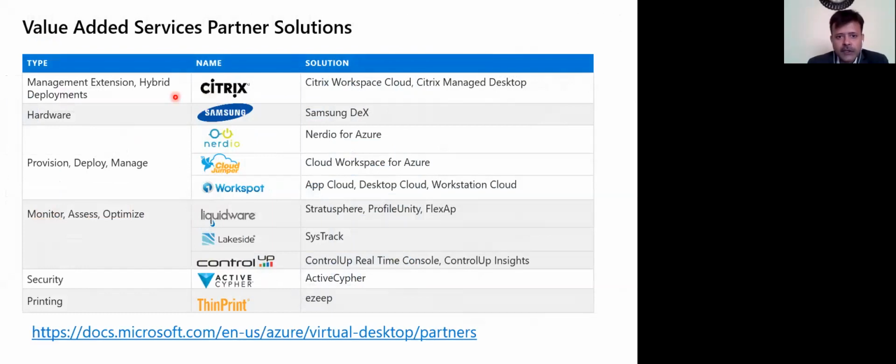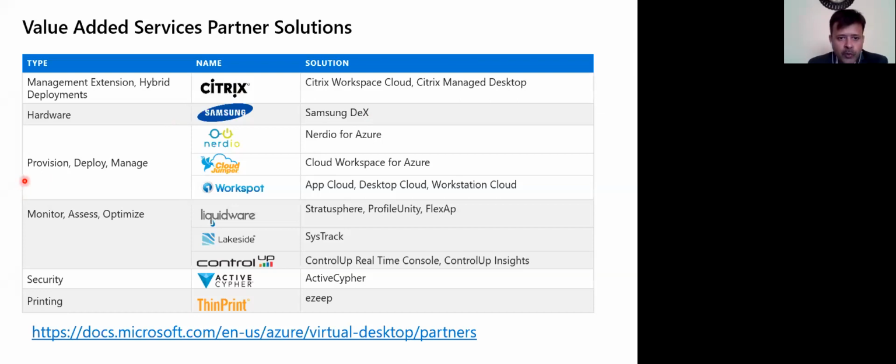So these are some of the value-added service partners which we have seen in one of the slides, right? Citrix can be used, and then there is Samsung also. Samsung has something called Samsung DeX, the Desktop Experience. Through the Samsung desktop experience application, you can log into the Windows Virtual Desktop and have a very similar experience to what you see on your desktop.